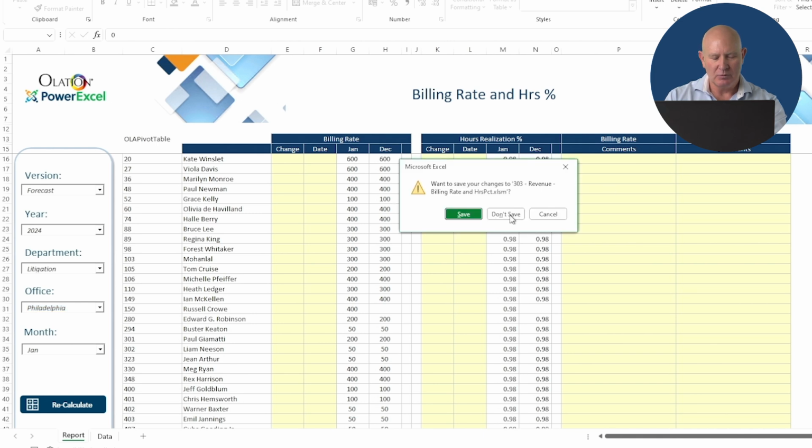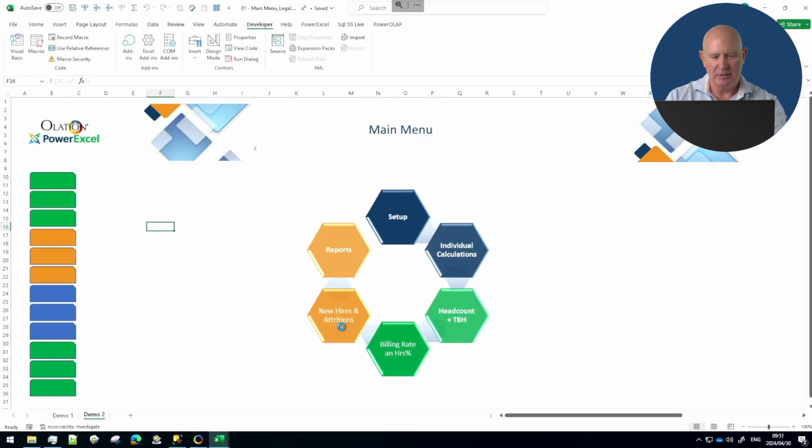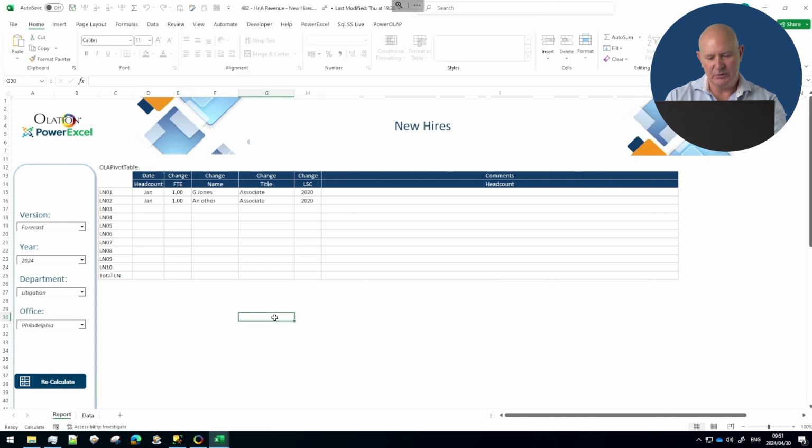What about new hires and attritions? Very simple, just a number. We just fill it in. So here, if there's a new hire, we just fill in what date they start, what's their title, law school class, and all those lookups and all those assumptions that we've put in already will build that model. If someone's being terminated, what we're planning here is that we don't know who's leaving us, but we're going to plan for a few attritions. We just list them out here. Really nice and simple for the contributor. Same functionality, just choosing their responsibility center.